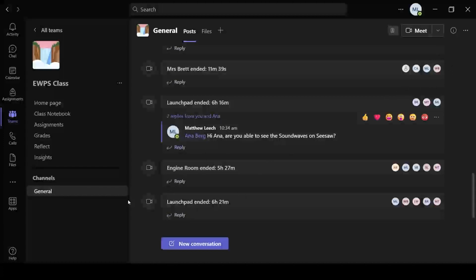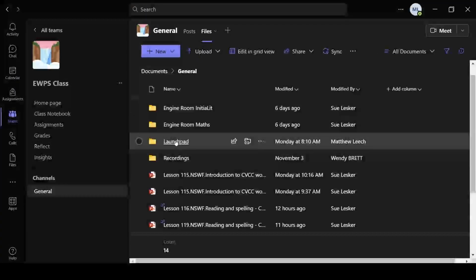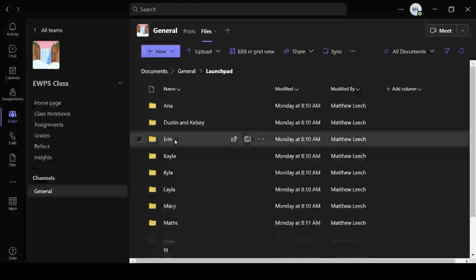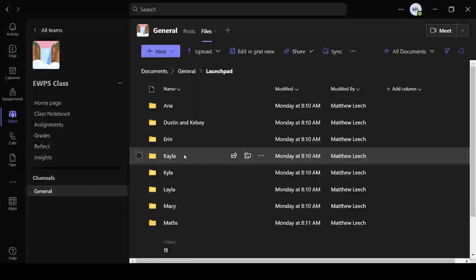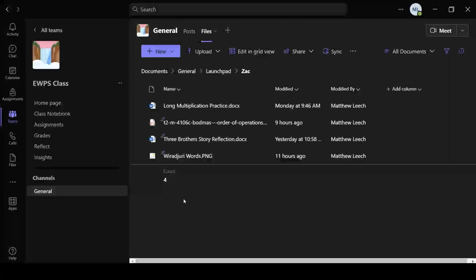The other thing for you to look at is the files. This is where I can share stuff with you. So up on files, we have something called Launchpad. If you click on Launchpad, you've got a folder with your name on it that you'll be allowed to go into. So for example, Zach, here he is.